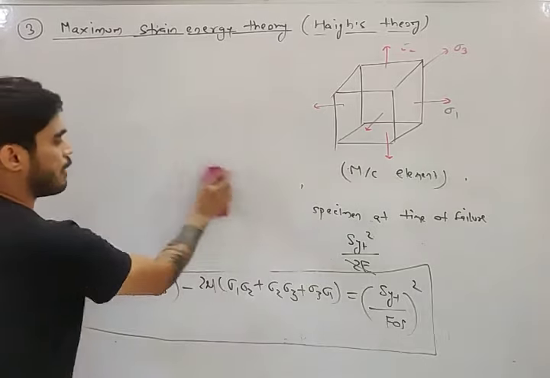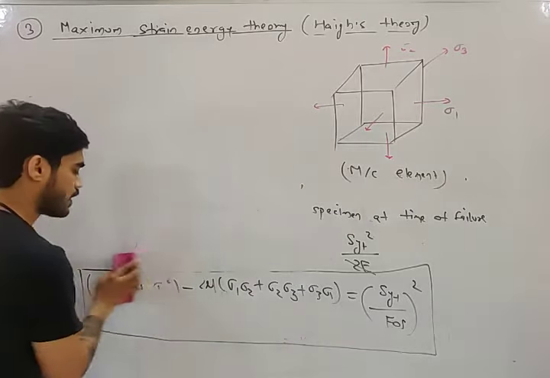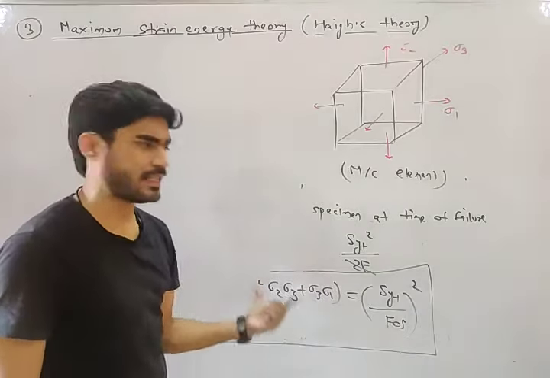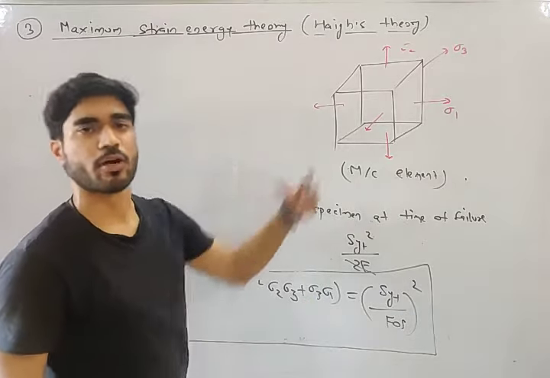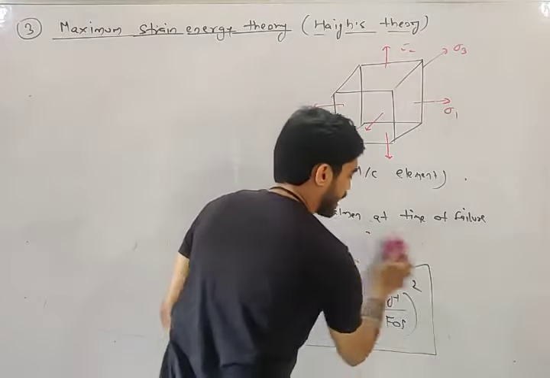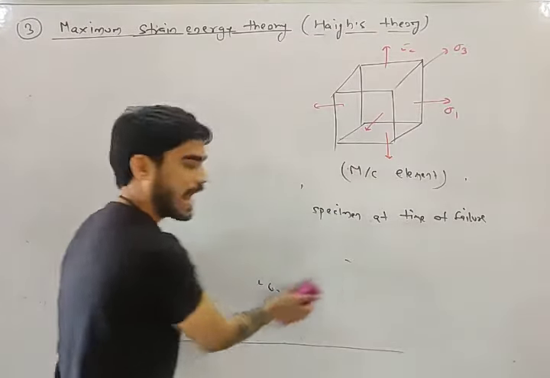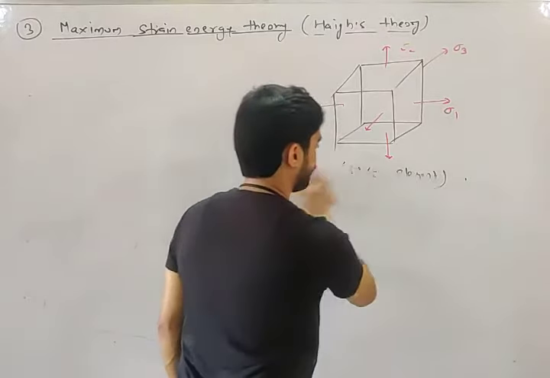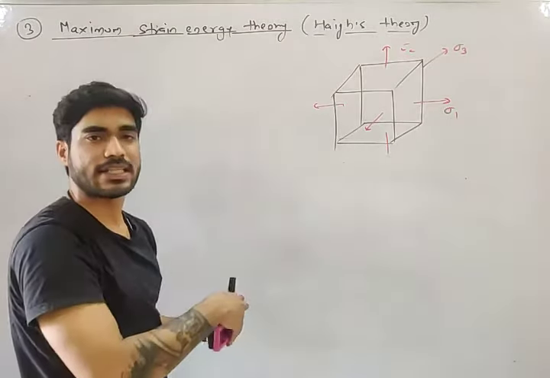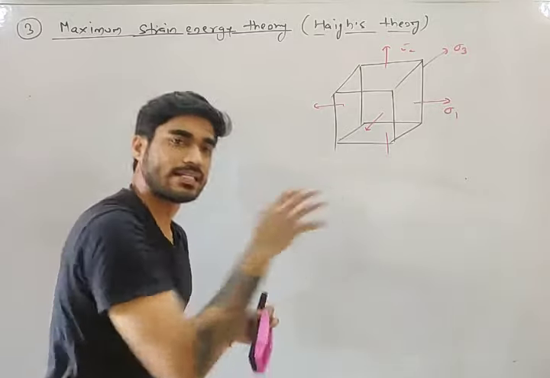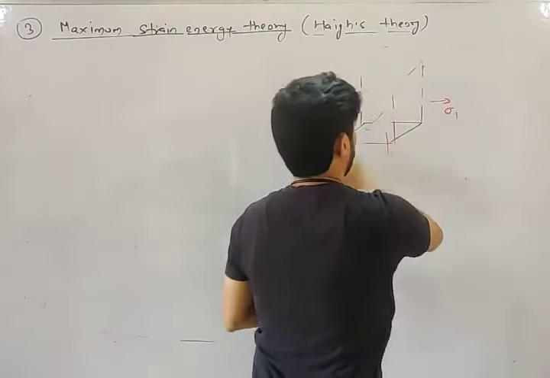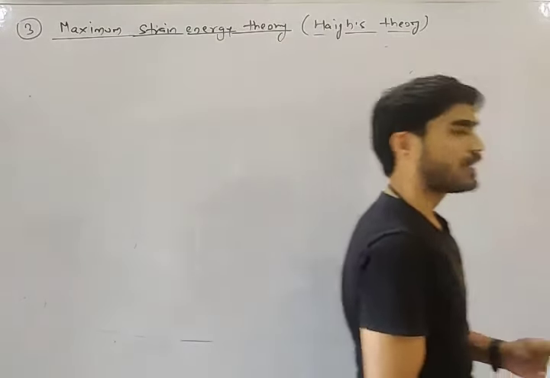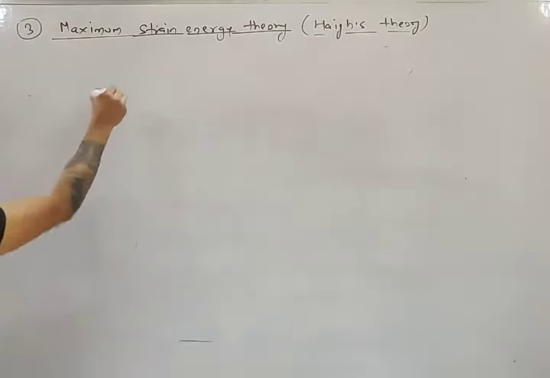Okay, what is safe region? Yesterday we talked about it. It is the graphical representation of the equation of theory of failure. If you plot the equation of theory of failure on a graph, then that is known as safe region. If the stresses are inside the region, they are safe. If they are outside the region, they fail. So let's draw the safe region for this theory of failure.